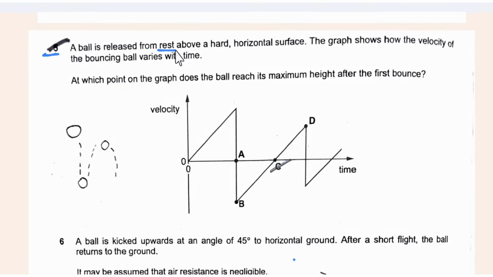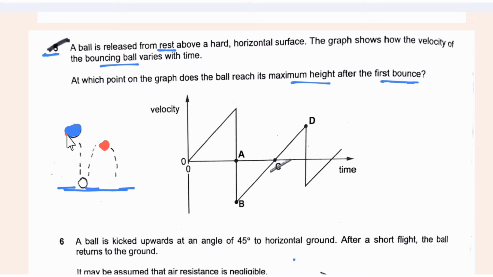A ball is released from rest above a hard horizontal surface. So it is released from a height above the ground, that is above a hard horizontal surface. Then the graph shows how the velocity of the bouncing ball varies with time. At which point on the graph does the ball reach its maximum height after the first bounce? So after the first bounce, we need to find the point where it reaches a maximum height, that is at this height. So we need to find this point.